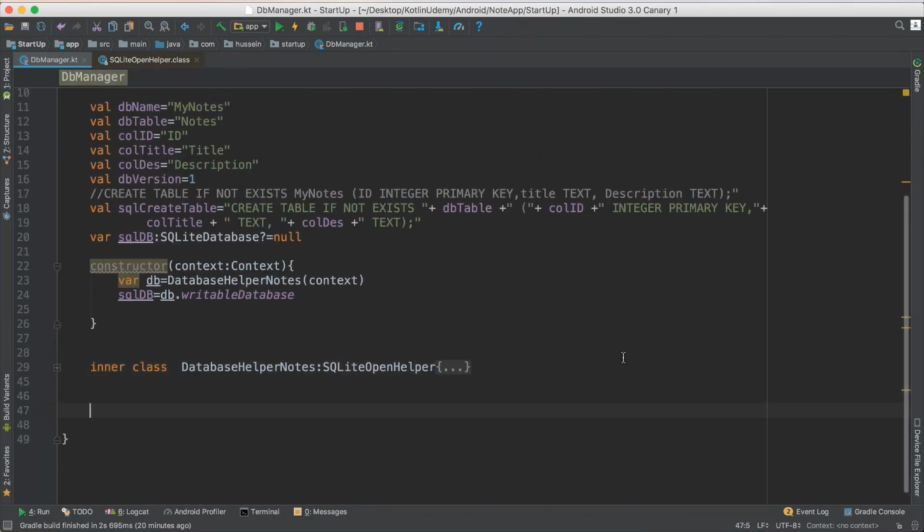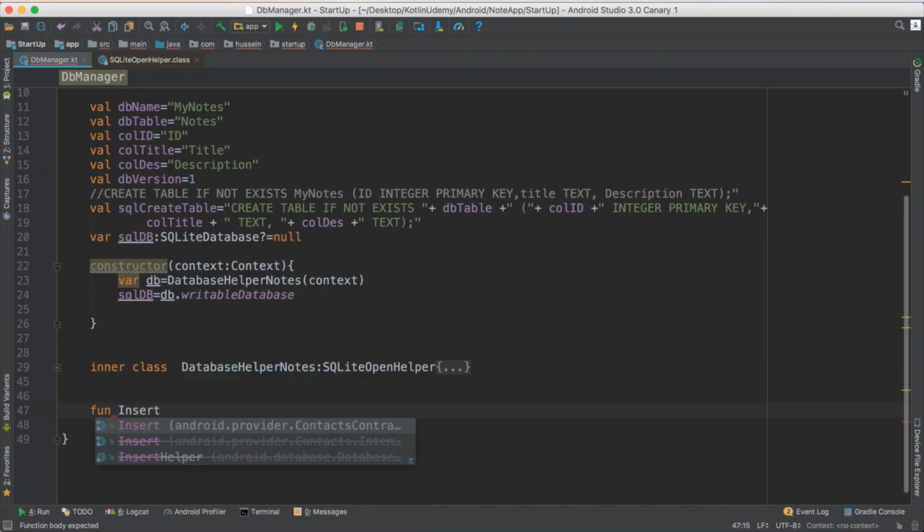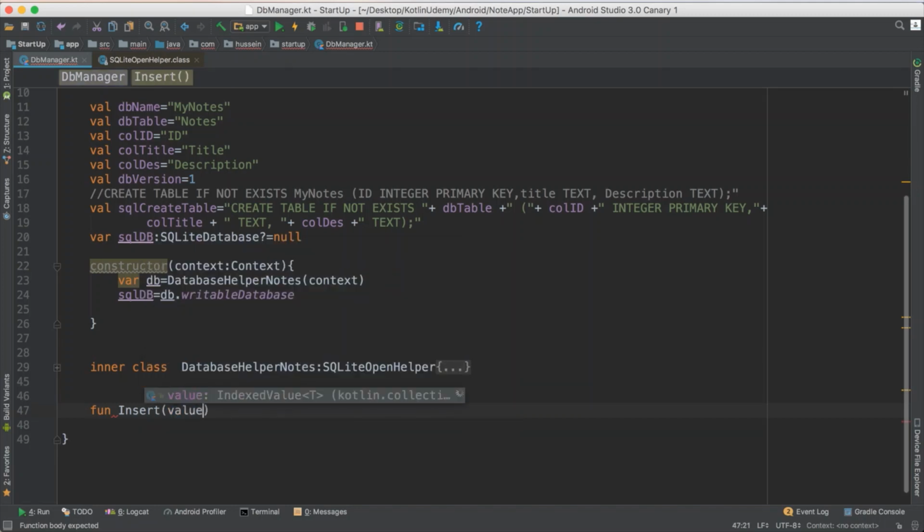So now let's create our method for insert. So I will define my function for insert. So insert, or I name it, yeah, just make it public. So I just name it insert, and this insert I suppose takes a number of data.